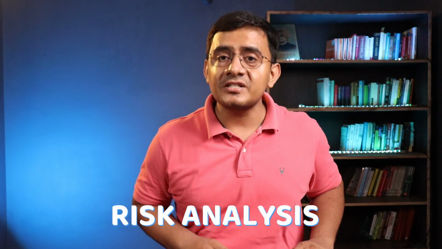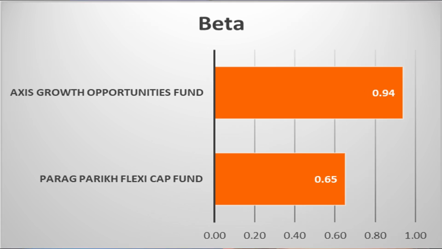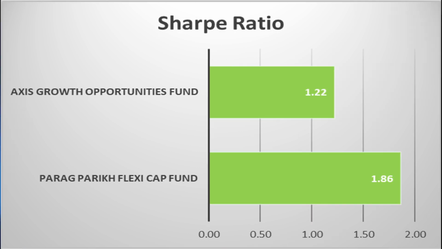And after returns analysis, next we are going to see the risk analysis of these funds to find out the best risk adjusted fund. And the first parameter in the risk analysis is standard deviation. The lesser the value of standard deviation the better for the fund, and here Parag Parikh Flexi Cap Fund is doing better than Axis Growth Opportunities Fund. Next we are going to see the beta of this fund. Here also the lower the value the better for the fund, and here again Parag Parikh Flexi Cap Fund is outperforming Axis Growth Opportunities Fund. Next parameter in risk analysis is Sharpe ratio, and the higher the value of Sharpe ratio the better for the fund, and here Parag Parikh Flexi Cap Fund is doing better than Axis Growth Opportunities Fund in terms of Sharpe ratio.